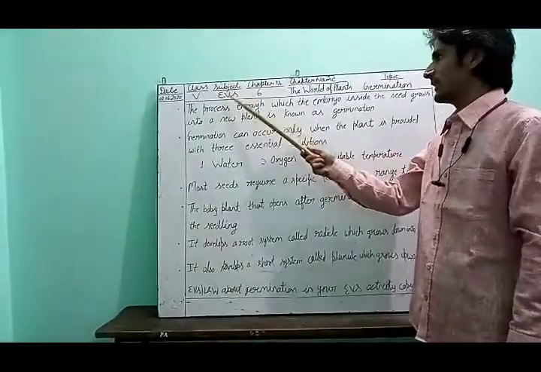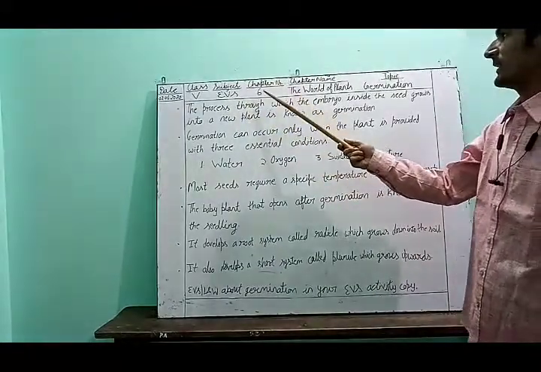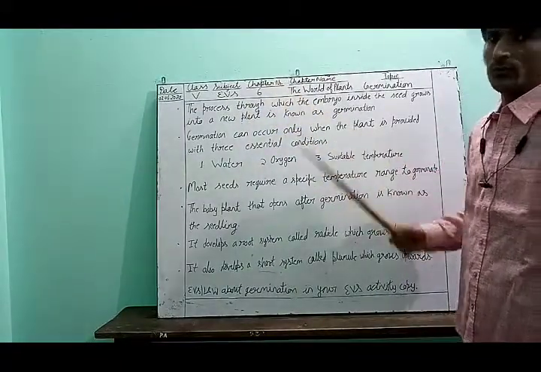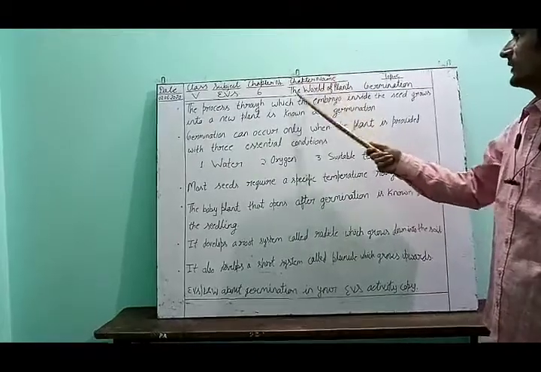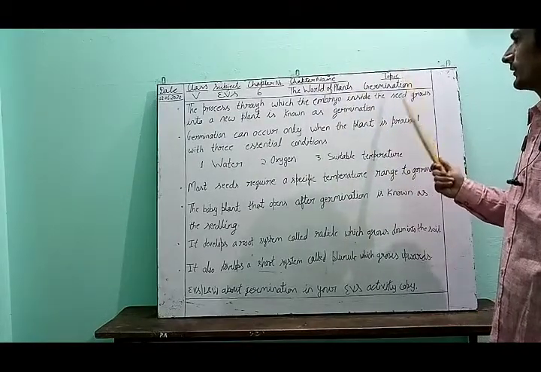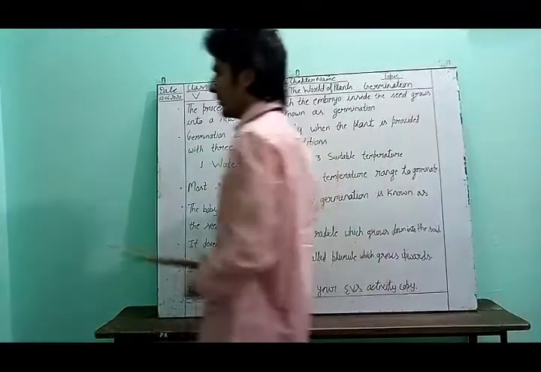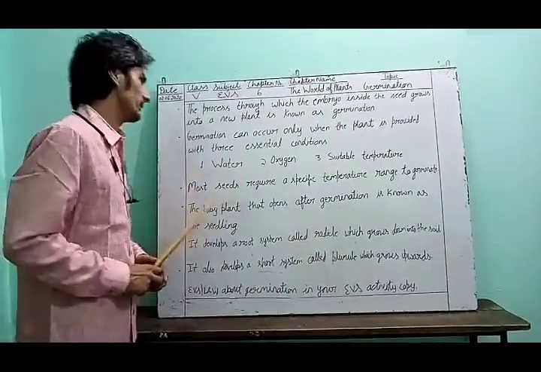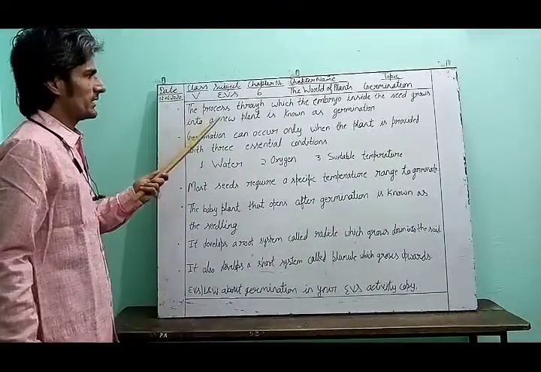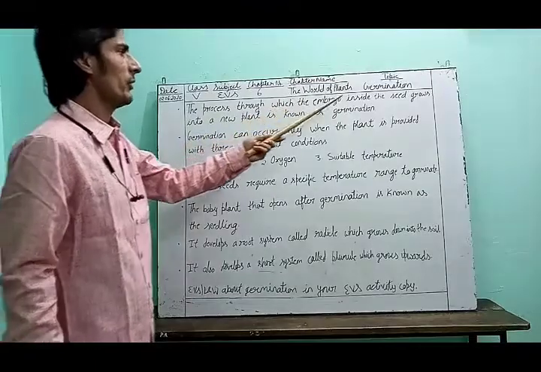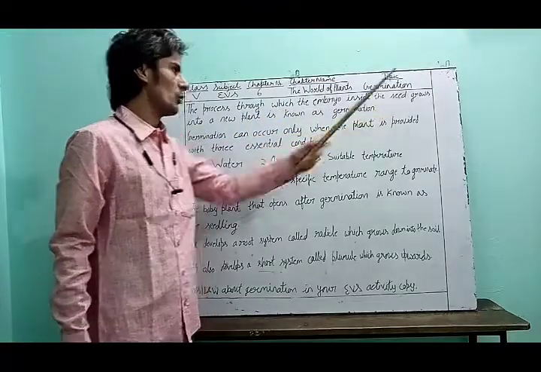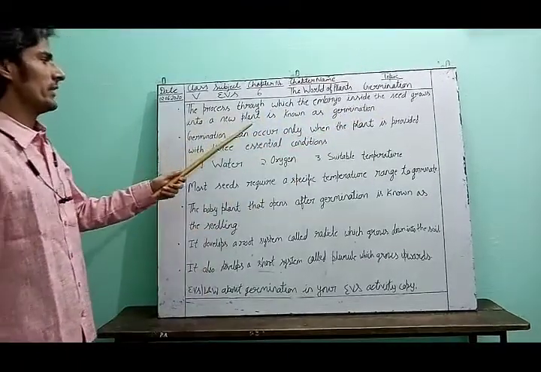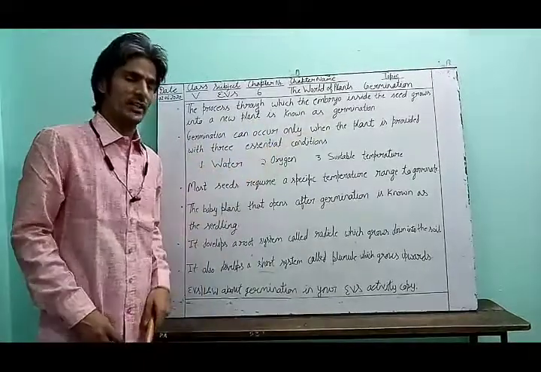Class 5, subject EVS, chapter number 6, that is running for the last few days. Chapter name: The World of Plants. Topic: Germination. Today we are going to talk about germination. The process through which the embryo inside the seed grows into a new plant is known as germination.